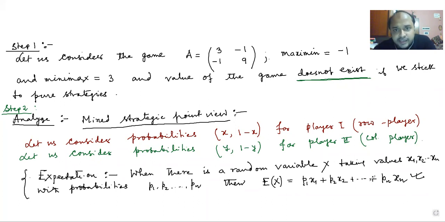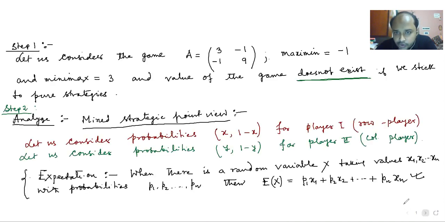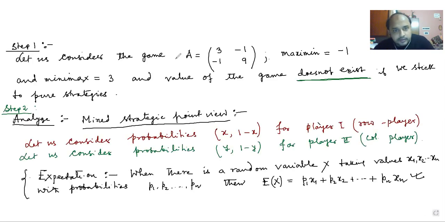So I'm writing the matrix once again. My matrix is 3, -1, -1, and 9. I have to write it in the middle. Just a minute.